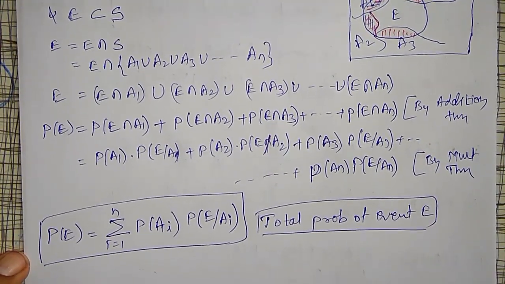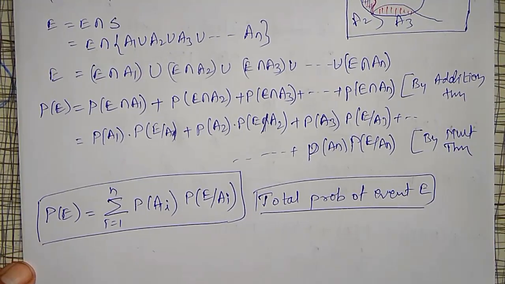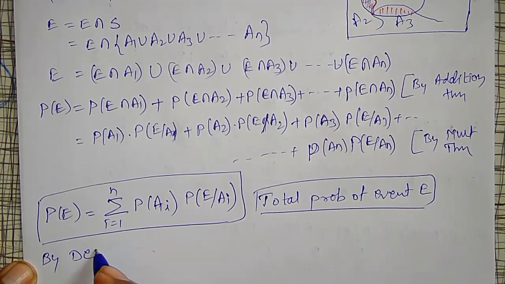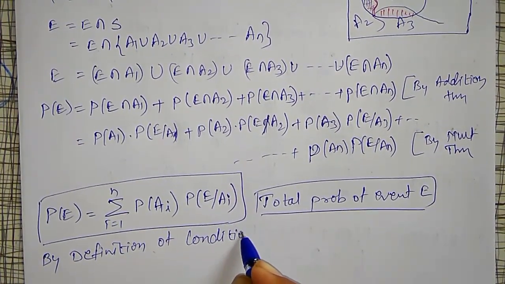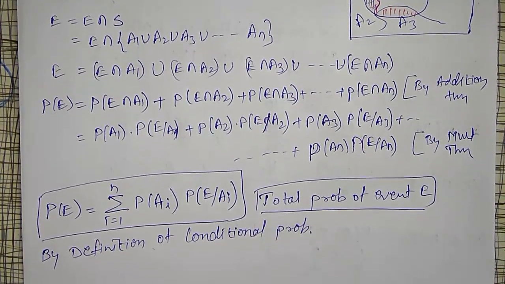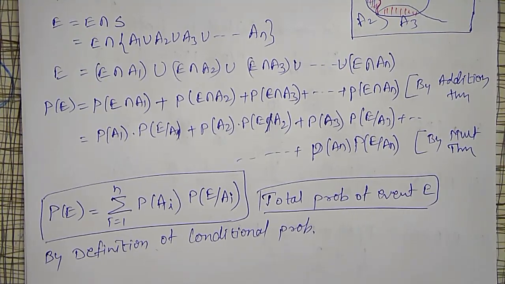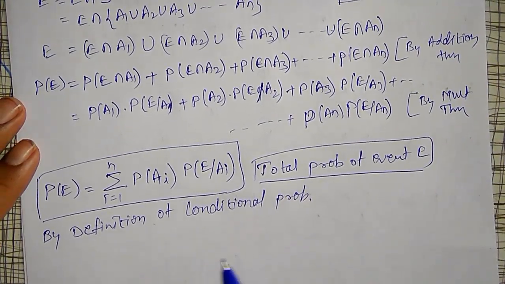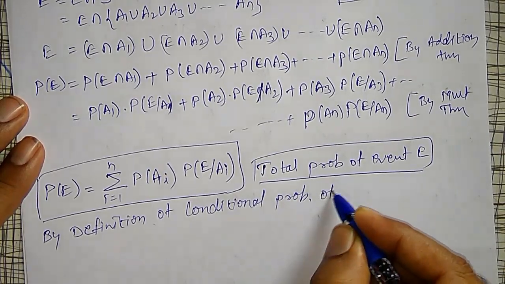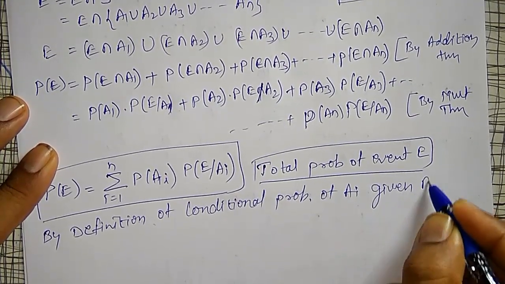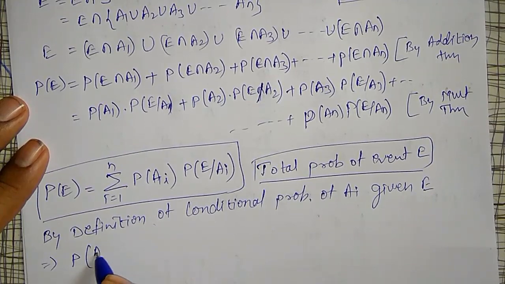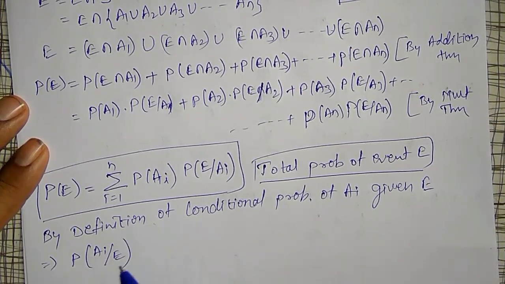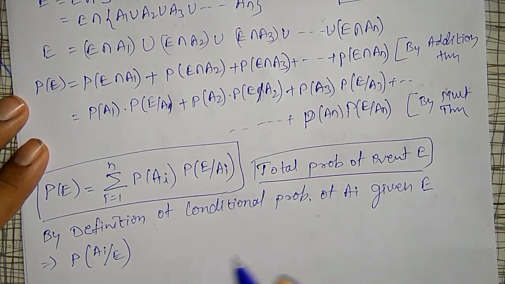Like that, using the definition of conditional probability: if the Ai's are to happen, already given, by the definition of conditional probability, the probability of Ai given E is defined to be the probability of Ai relative to E. That means first E is happening, then Ai is going to happen.